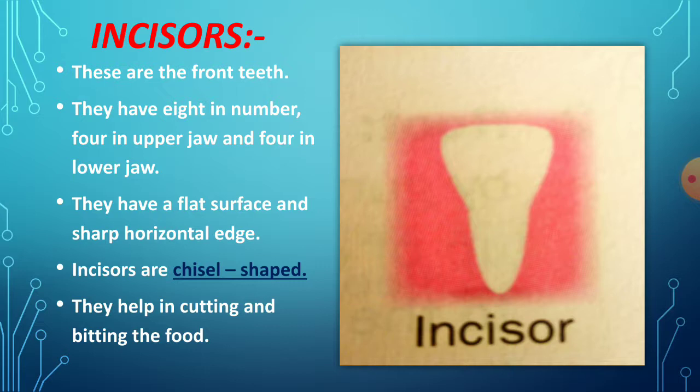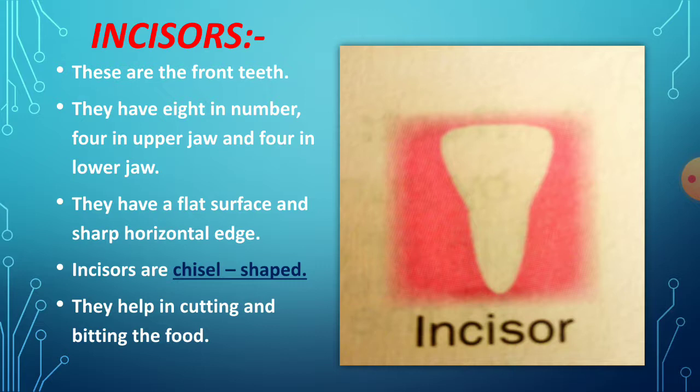You already know the meaning of jaw; I told you in the last class.